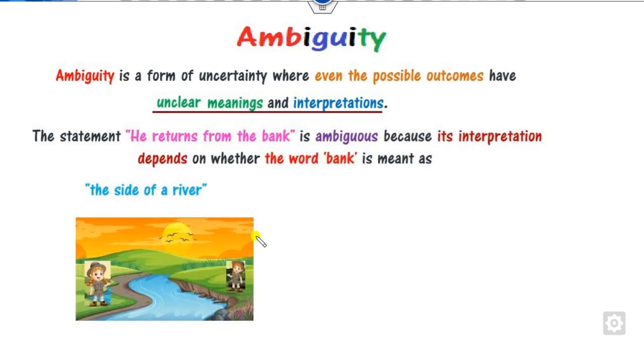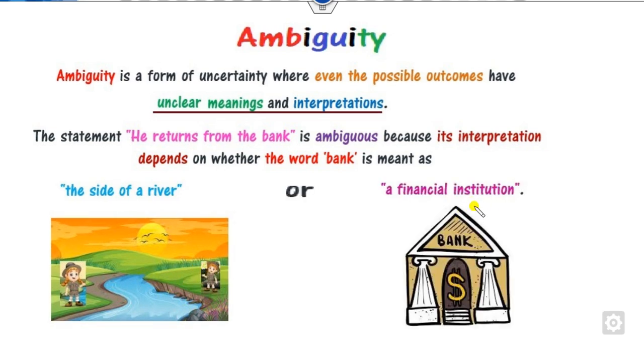So this bank may be the side of a river. If the person has returned, either the person has returned from the side of the river bank, or the bank is a financial institution. So it means this bank is not clear to us. It has unclear meaning and unclear interpretation. So this line has ambiguity.